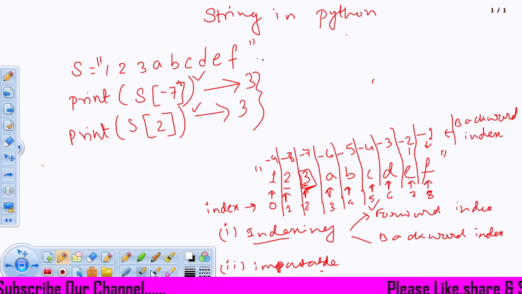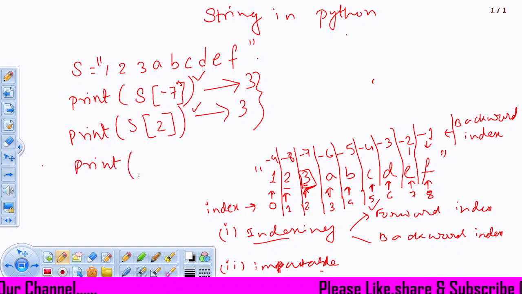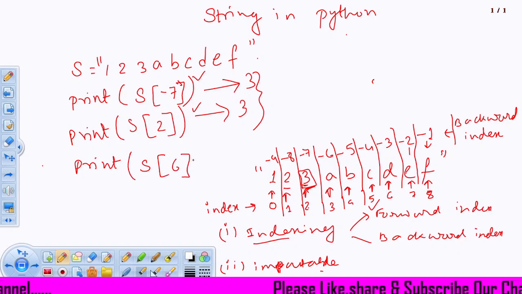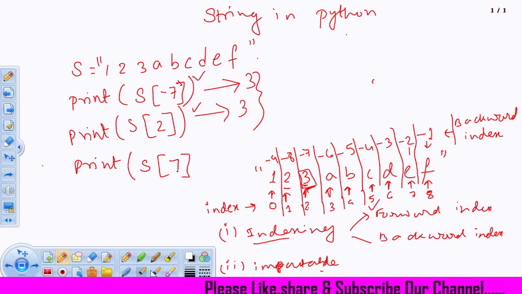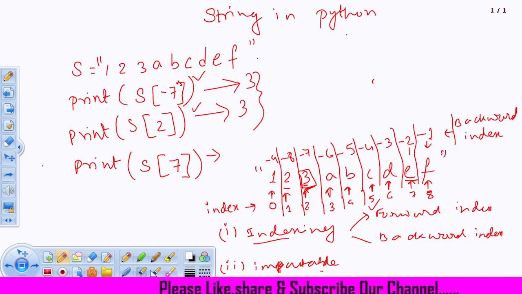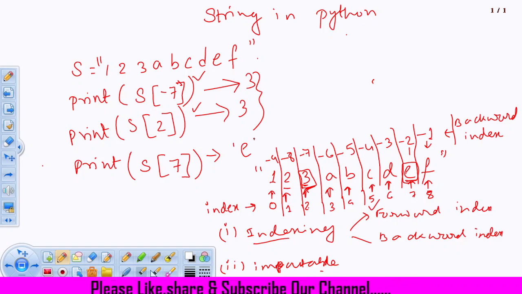So both of these print statements will give you 3. Let's take another example, print S at forward index 7, because here I have taken -7. So in +7, what is the element? That is small e. So it will give you small e, and it will give it in terms of string only.